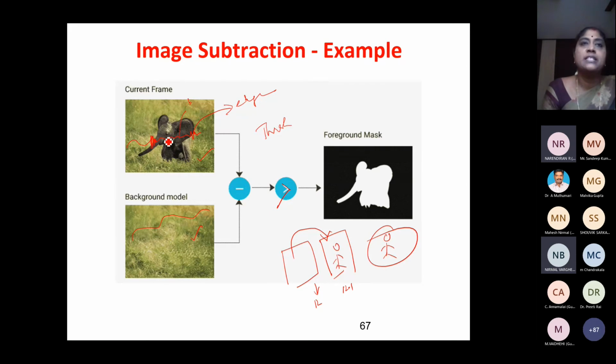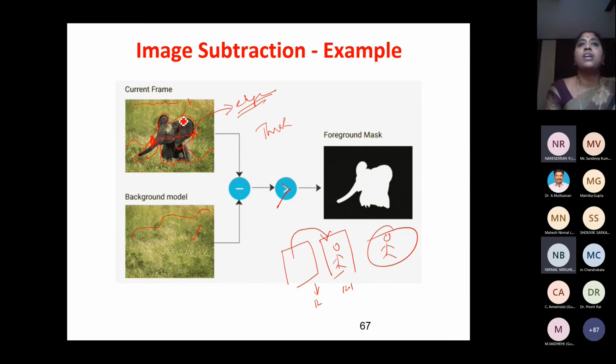Whenever there is a change in intensity, change in color, change in brightness, we say there is a high frequency component there. High frequency components are edges. So these all come under edges. So these are high frequency components. Otherwise, if you take this background, there is only slight change. Light green, dark green, sudden change, slight change. So there is not much variation in frequency.